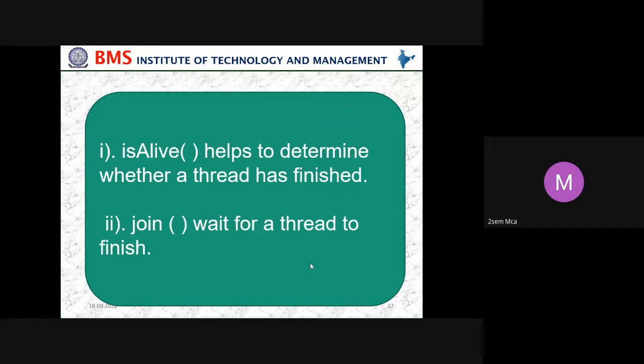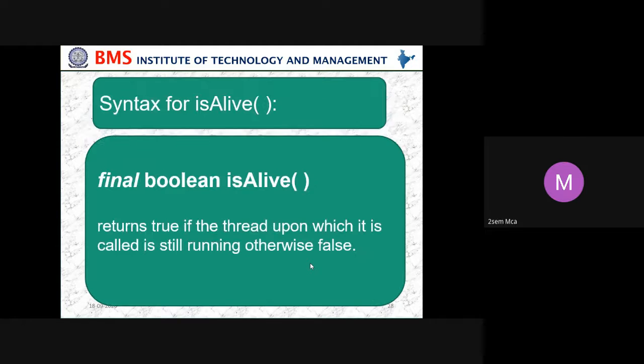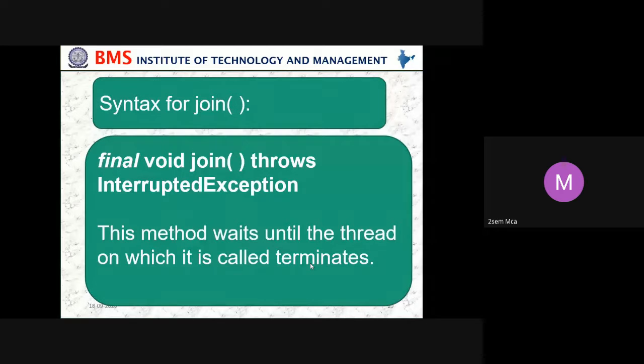So isAlive helps to determine whether a thread has finished. Join waits for a thread to finish. Syntax: final boolean isAlive returns true if the thread upon which it is called is still running, otherwise false. Then the join method, final void join, throws InterruptedException. This method waits until the thread on which it is called terminates.